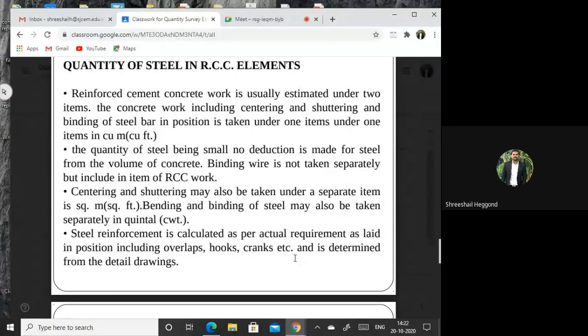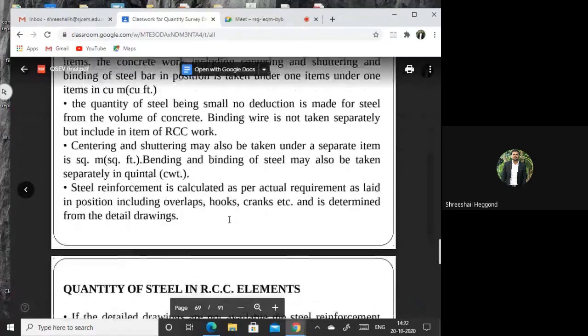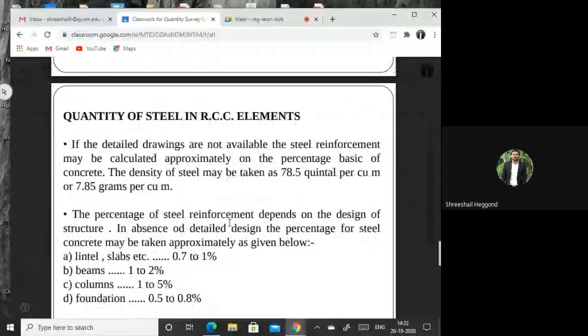All those components you need to measure and write the actual length of the steel bars and determine from the detailed drawing. Detailed drawings will be provided to the site engineers, and the estimators have to calculate the exact value of the steel.